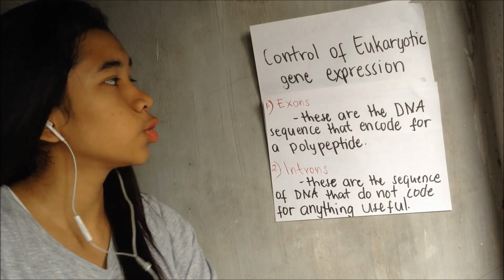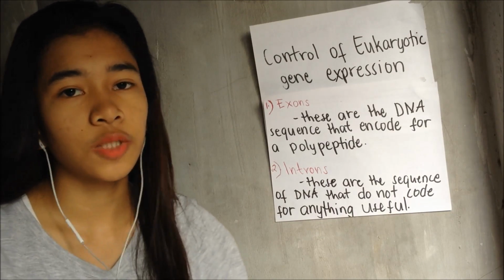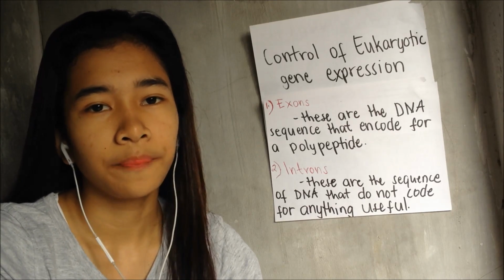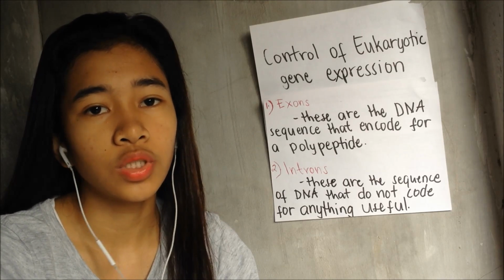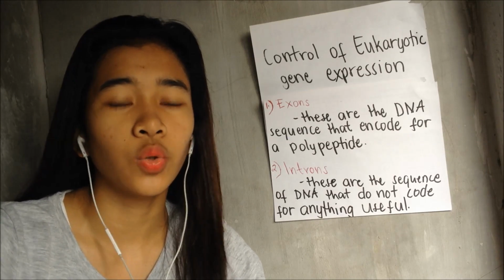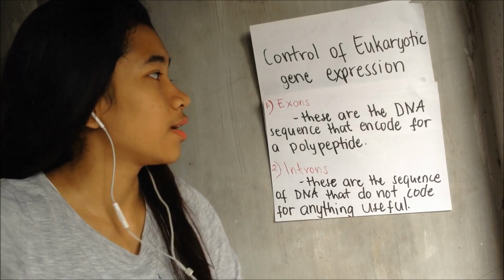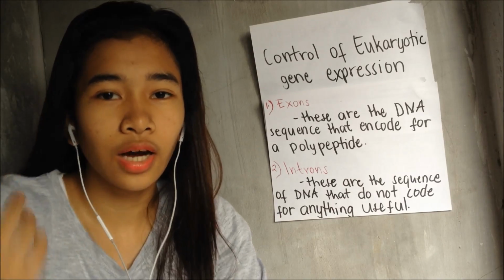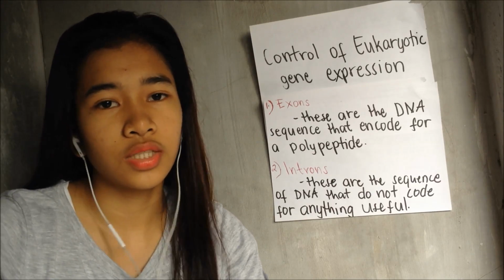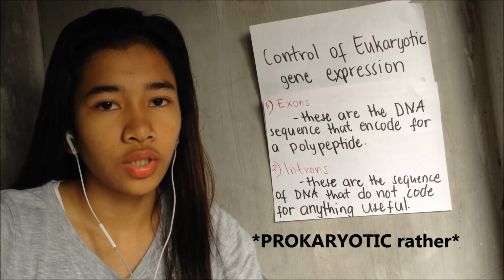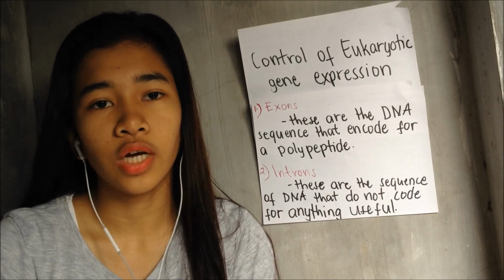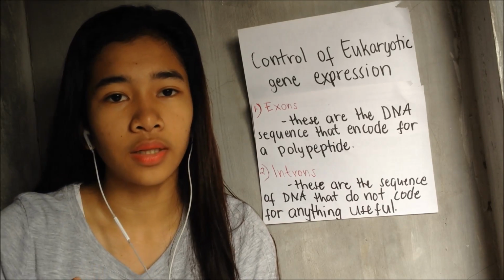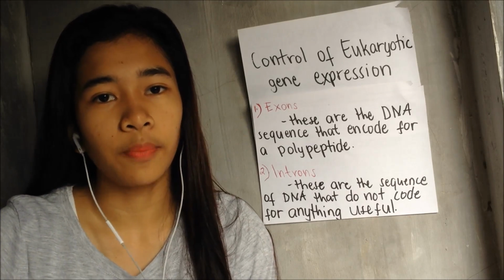So next is the control of eukaryotic gene expression. In prokaryotic cells, or bacterial cells, the operon is used to regulate gene expression. So how about in eukaryotic cells? I will discuss how gene expression is regulated, because eukaryotic cells are more complex than prokaryotic. In any eukaryotic gene, we have segments of DNA that code for a polypeptide and segments that do not code for a polypeptide.